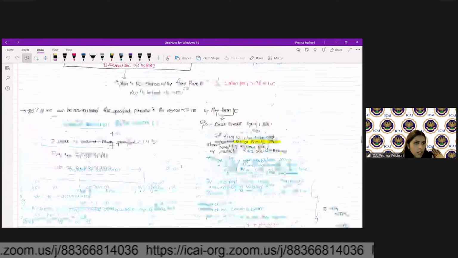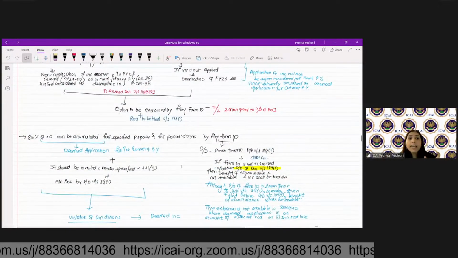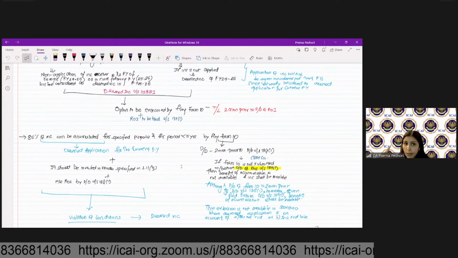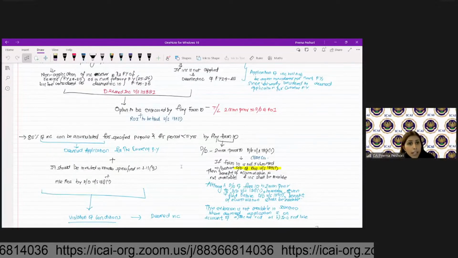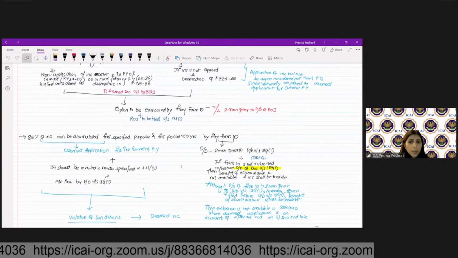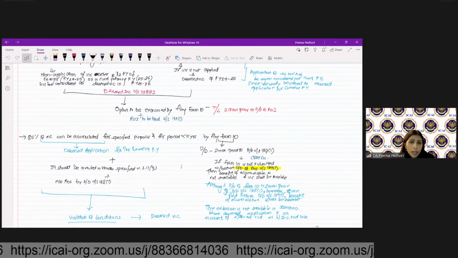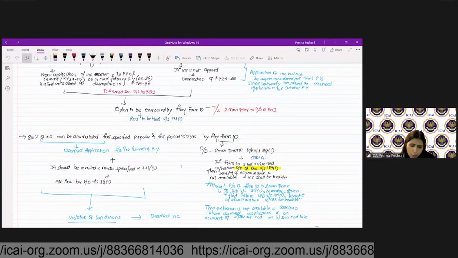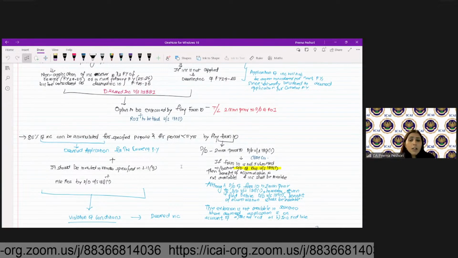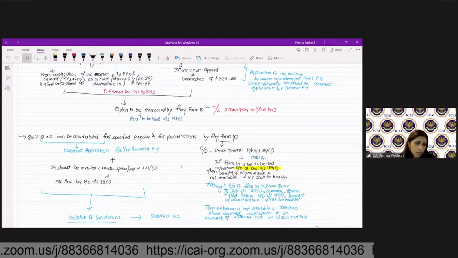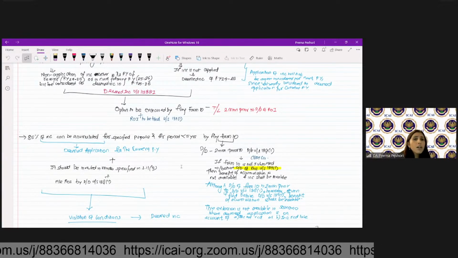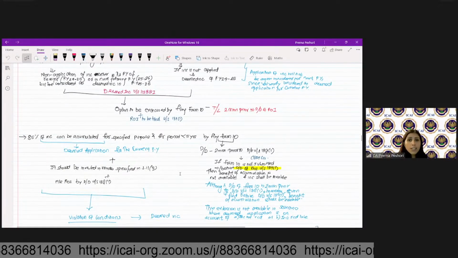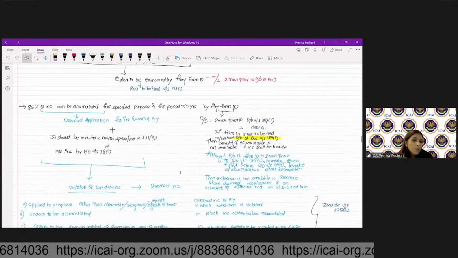Are we clear? So deemed application is in the case when, let's say for example, if you do not receive the income or you receive the income late, you have to file Form 10. Or if you accumulate the amount for specified purpose for a less than 5-year period, then you also have to file Form 10. But then there is a CBDT circular which says that even if you do not file the Form 10 before the due date of 2 months prior to the due date of return of income, you can still file by the due date of return of income. That option is not there in the case of deemed application where the income is not received or received late. In those cases, you have to still file the Form 10 2 months prior to the due date of return.